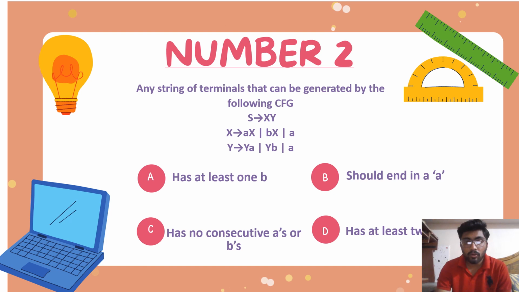Given 4 options. Option number A has at least one b. Option number B should end in a. Option number C has no consecutive a's or b's. Option number D has at least two a's.